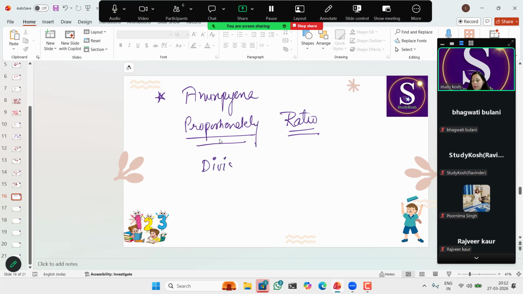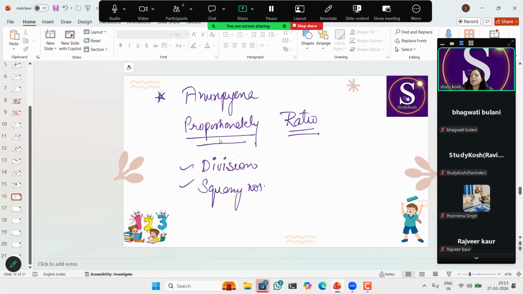Anurupena Sunya Manyat. This is the name of the sub-sutra. Anurupena is the name of the sutra. Here, if one ratio is 0, as per the question, we'll apply it. If one ratio is 0, the other ratio is also 0. This simple approach we'll use and get the answer to our question.